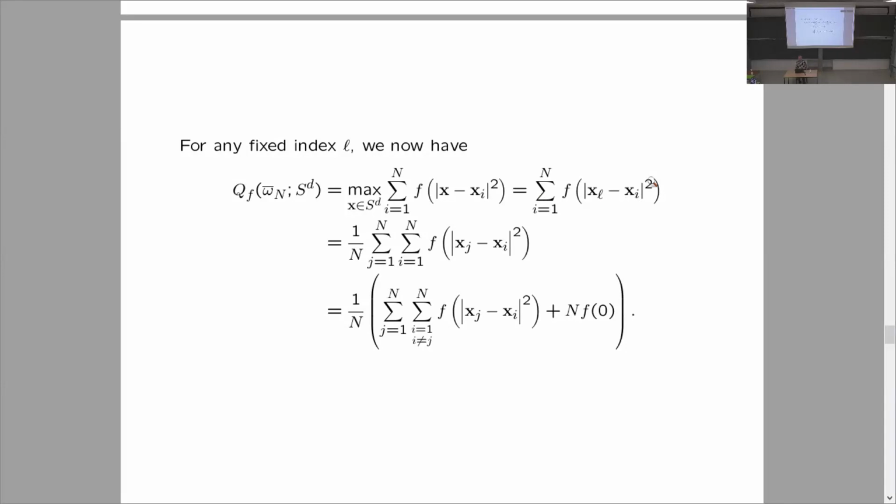So I can show that this equals the average of such potential over all j's. So this is the energy now. And I can delete from this sum x_i and x_j with the same indices. So if i equals j, I delete that from the sum. But because f is continuous at 0, there is no problem. I just add n times f of 0.